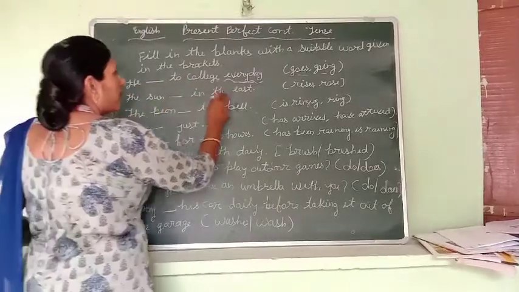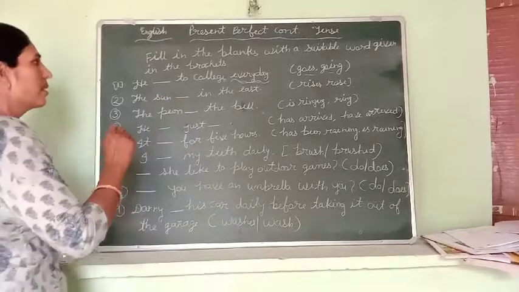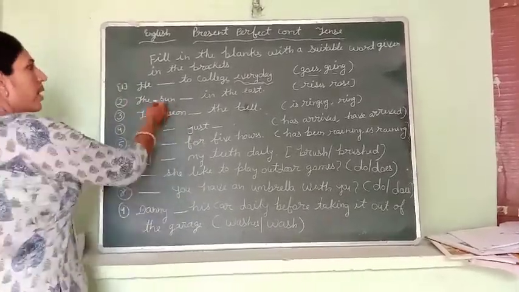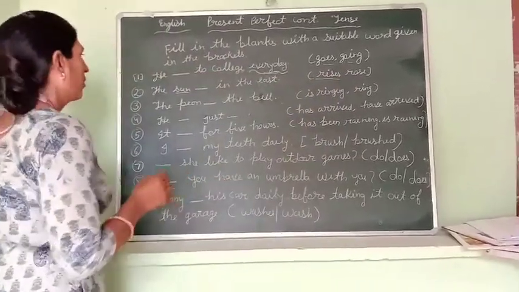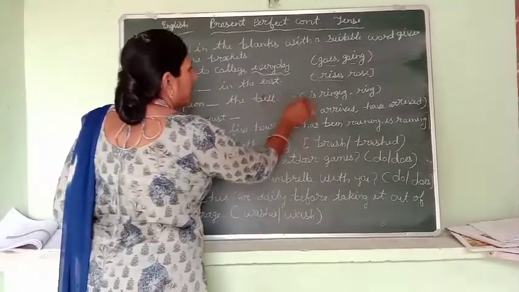The sun in the east. It is a universal truth. The sun is a singular subject, so we can use rises. The peon, the bell is ringing.